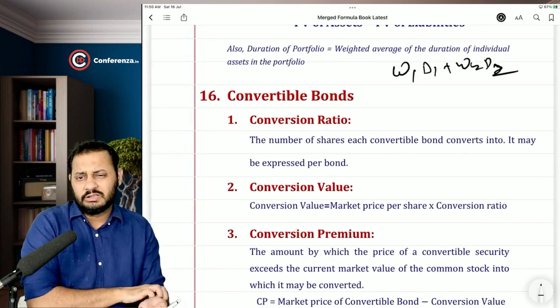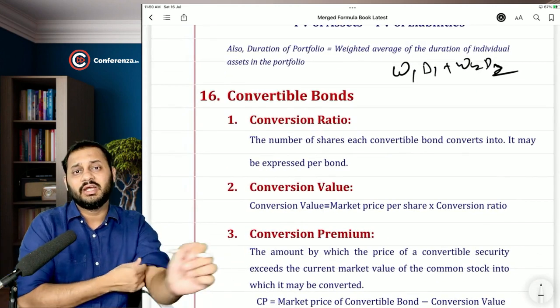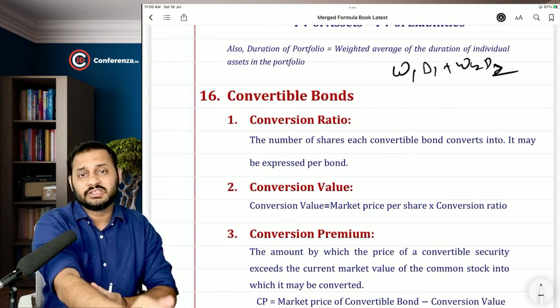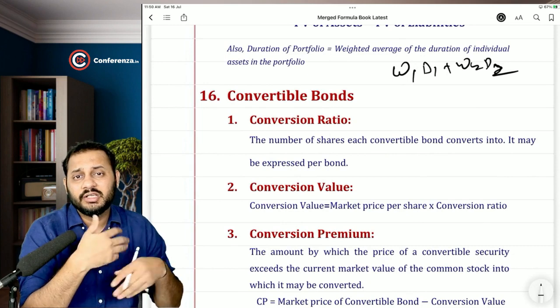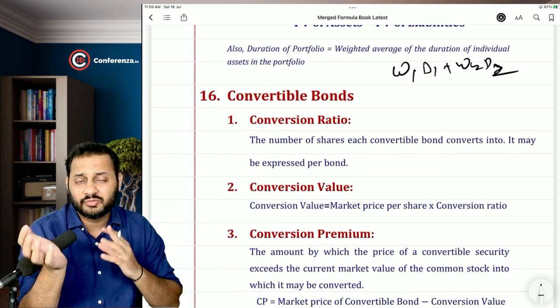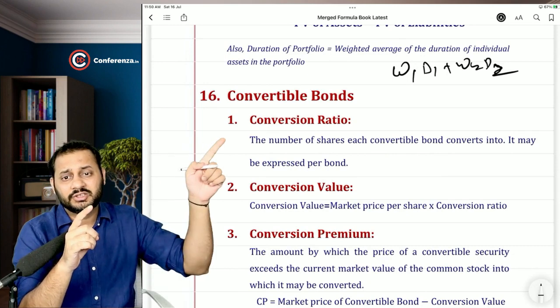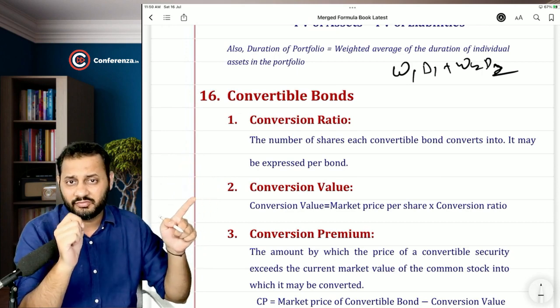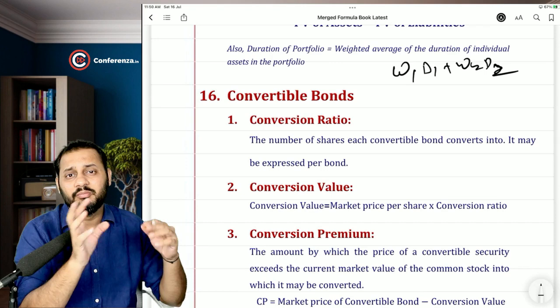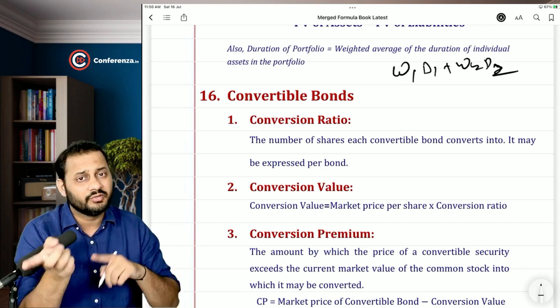Then we saw the last topic, the convertible bond. We had 10 different concepts in the convertible bond. The first one was conversion ratio, which shows how many shares you will get at the time of converting one bond. When this conversion ratio is multiplied with the market price of the equity share, you get the conversion value.